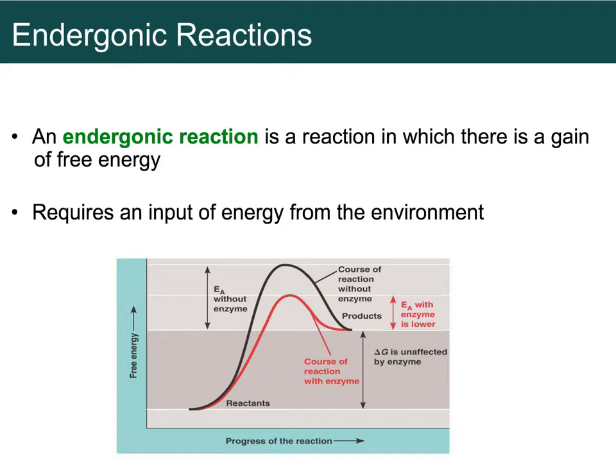Endergonic is the exact opposite. That one is going to absorb energy or take in energy. Now it still has to have activation energy, which is kind of interesting. So here's where the reactants are, here's the energy they have. You have to add a whole bunch of energy to get them to react. They have to get all the way up to here for them to react. Once they do, they're going to react, and they're going to stay right here. They're going to have a much higher energy level from here to here than the reactants did. And so they had to absorb energy because they have more energy than they started with.